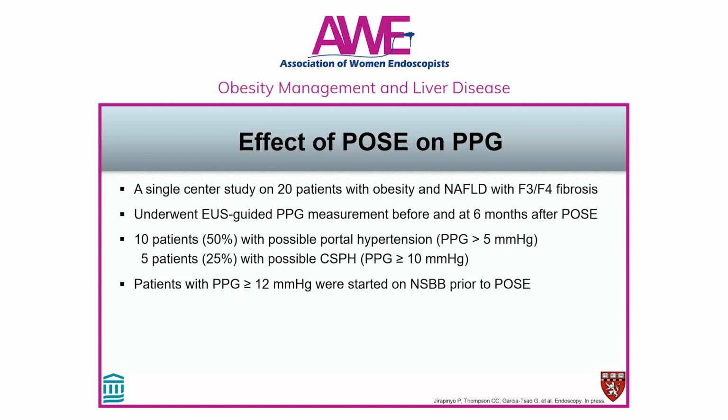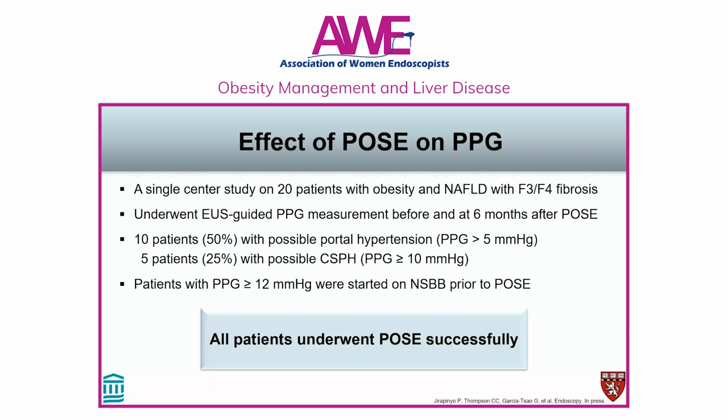Additionally, 25% had possible clinically significant portal hypertension, defined as a PPG of at least 10 millimeters mercury. If patients had a baseline PPG of at least 12, we started them on a non-selective beta blocker prior to undergoing POST. All patients underwent POST successfully.